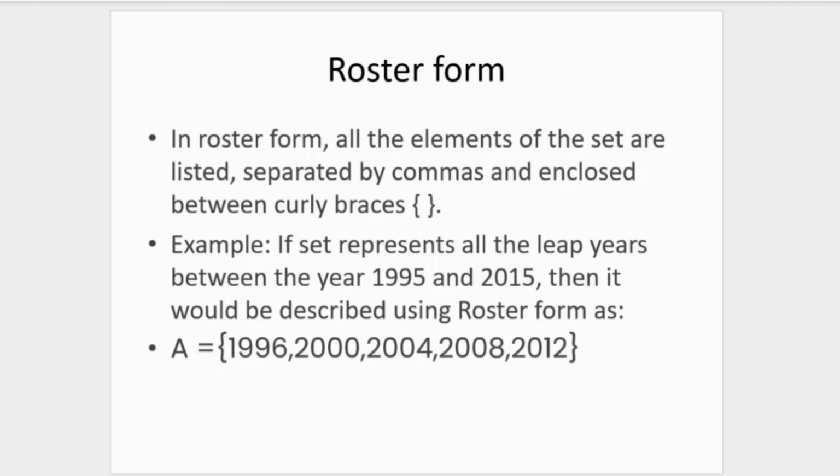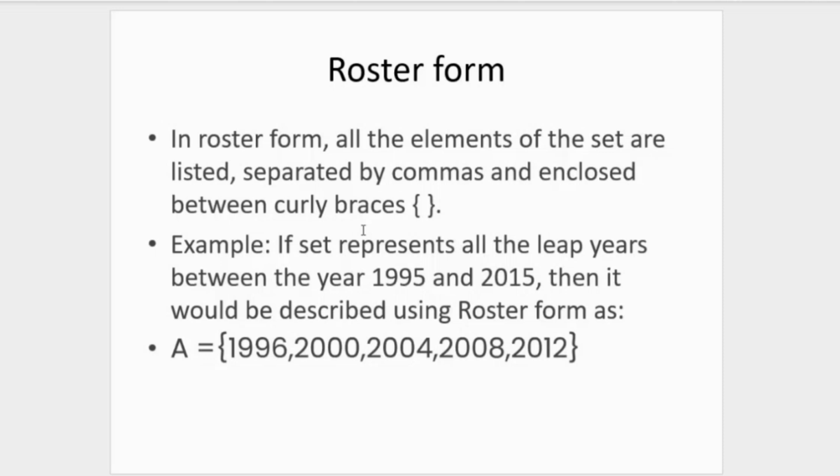And if you were to represent that set in roster form, of course you would name your set, right? You would give it a title or a name to identify it. Set A, set B, set whatever, for example. So here in this example, the set that is being gathered is the set that represents all the leap years between 1995 and 2015.